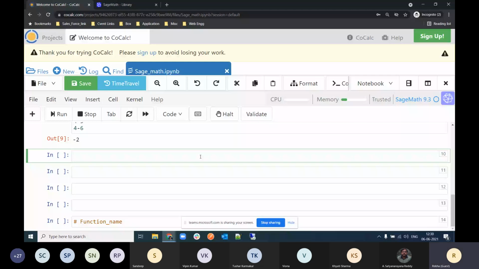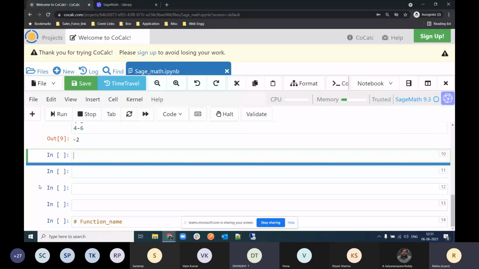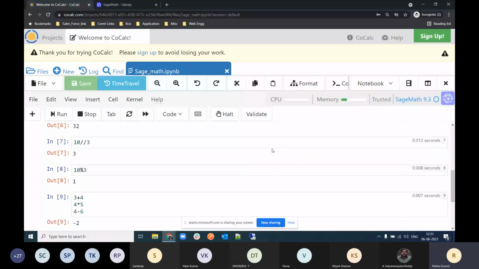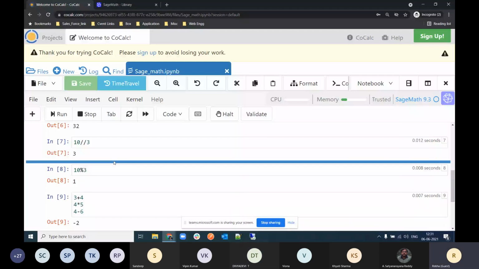Ma'am? Yes. How can we add a cell in between two cells? Can you show it again, please? Actually, one of the basic things, like one cell is here, say cell 7, and here is cell 8. We want to add a cell in between 7 and 8. Just scroll your cursor in between these two cells. Then you will get a blue line. Just simply press this line. Just click over it.